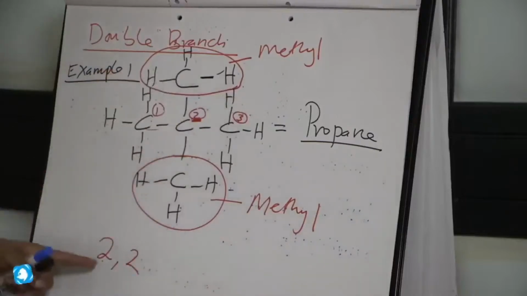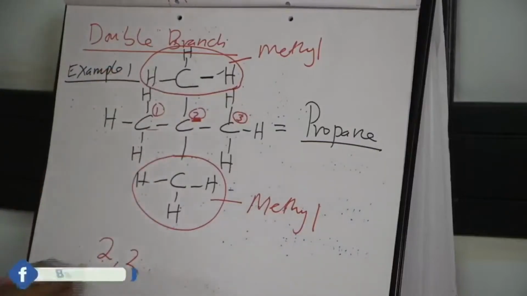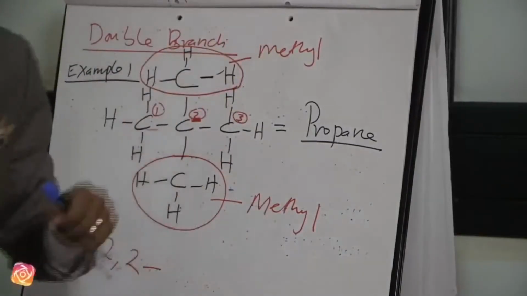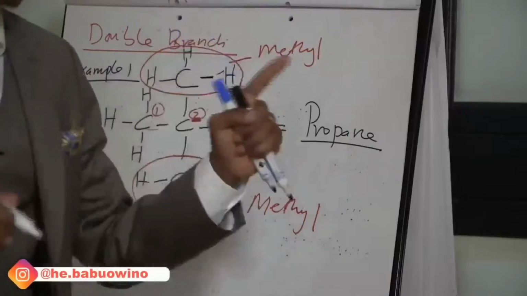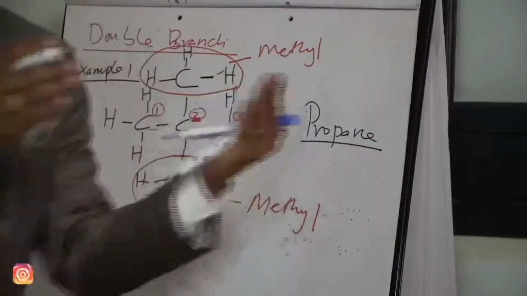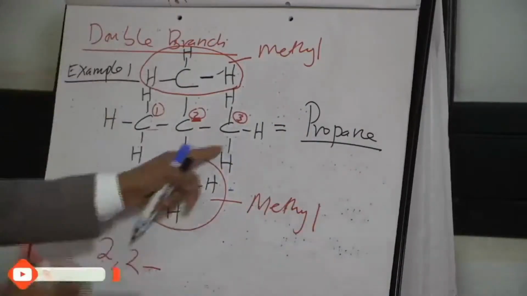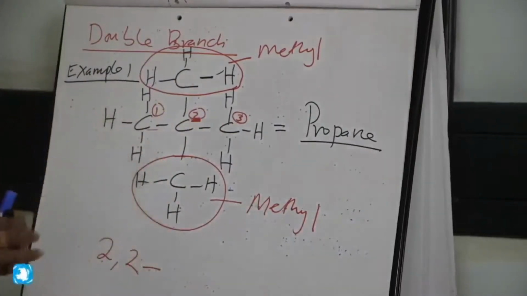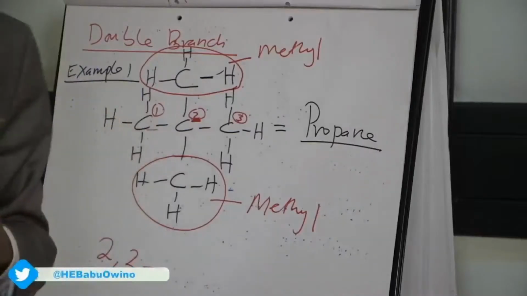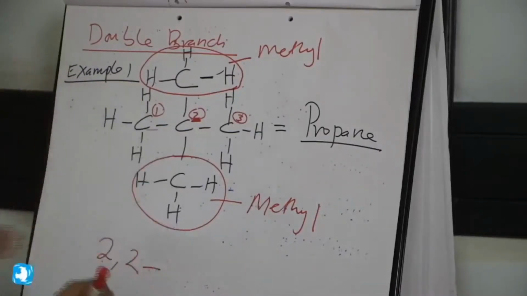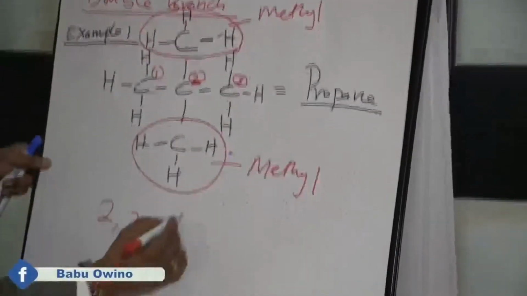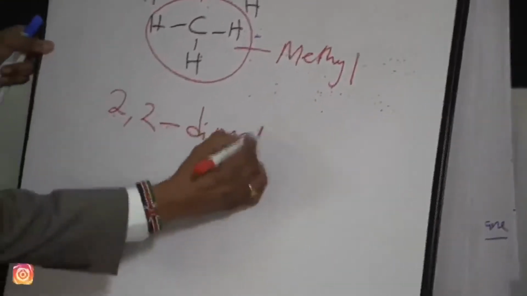So you take care of them by saying 2, 2. Then we have a methyl group and a methyl group here. When it is 1, it is methyl. When it is 2, it is dimethyl. When they are 3, you say trimethyl. When they are 4, you say tetra, not quadra, tetramethyl. So when they are here, you say 2, 2-dimethyl propane.